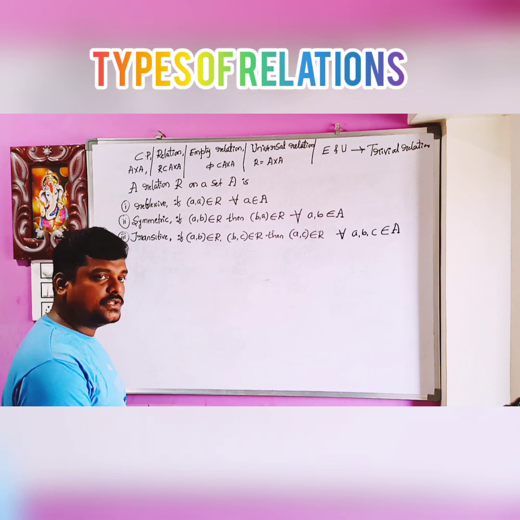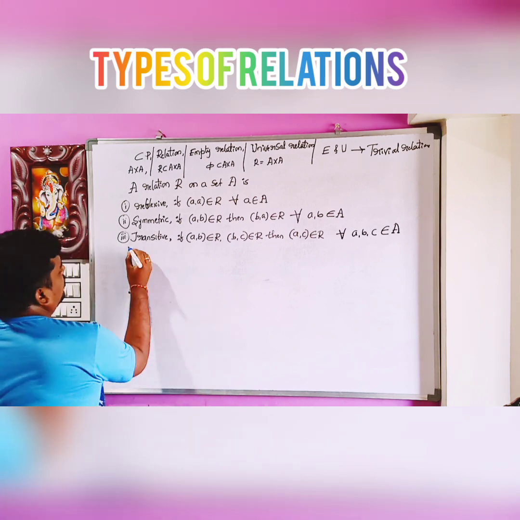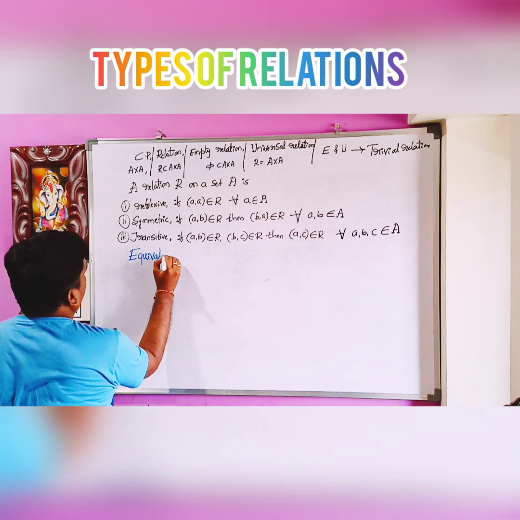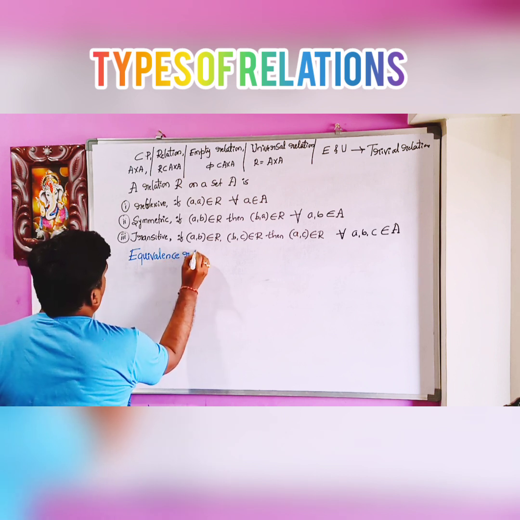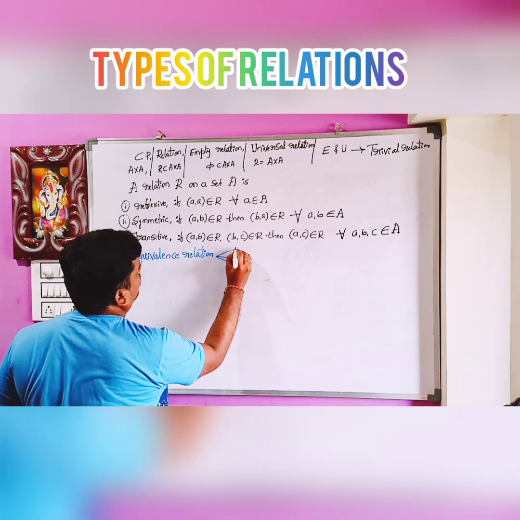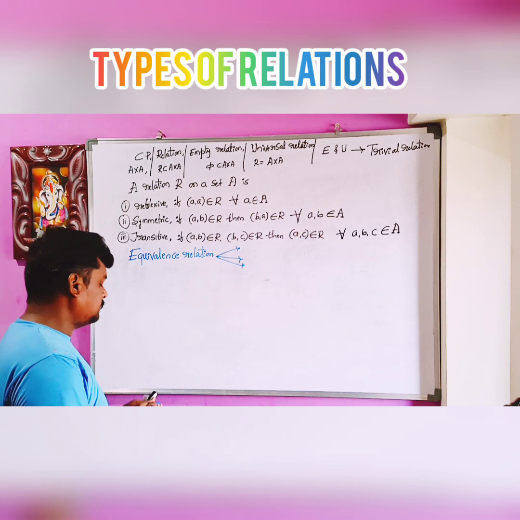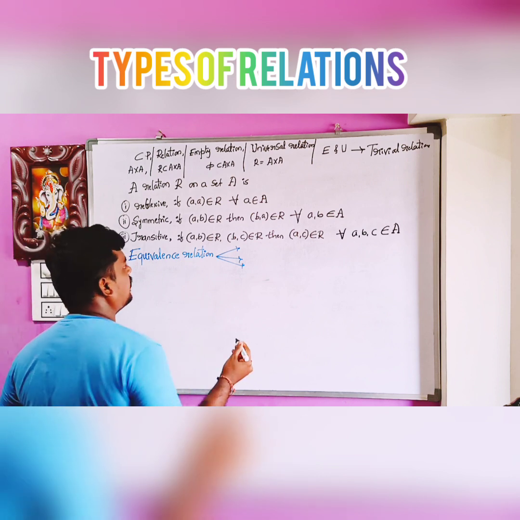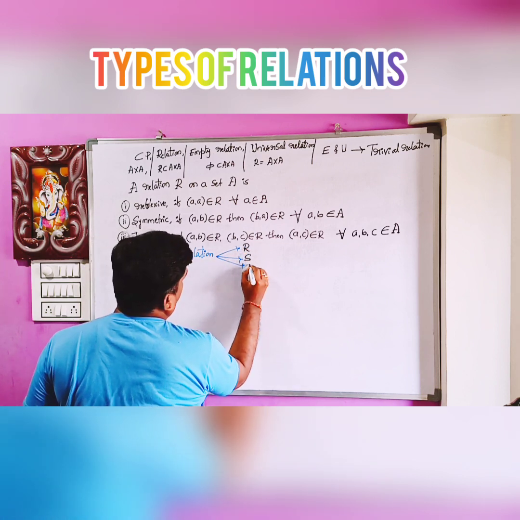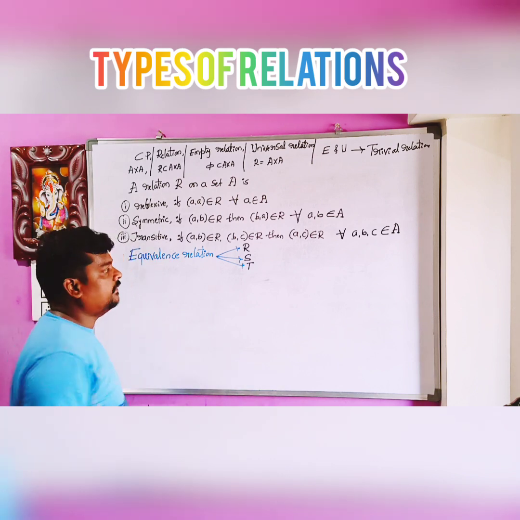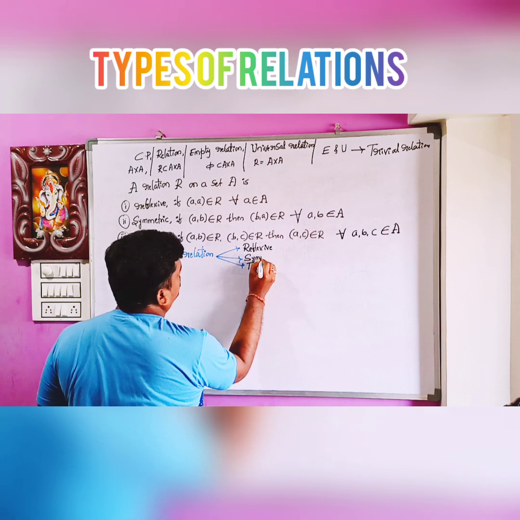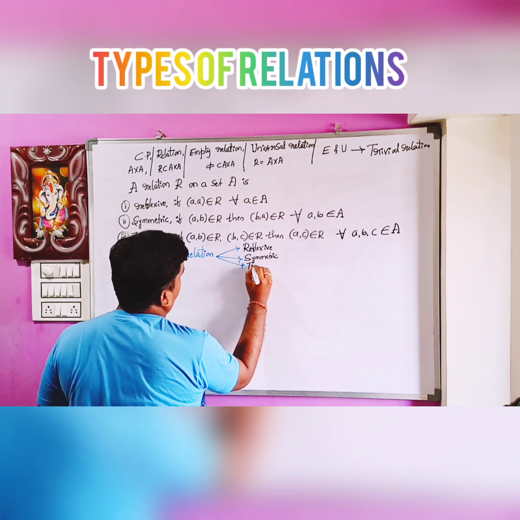Yes, we'll discuss one more definition for transitive. So before that, what is equivalence relation? A relation R defined on a set A is an equivalence relation if it is reflexive, symmetric and transitive.